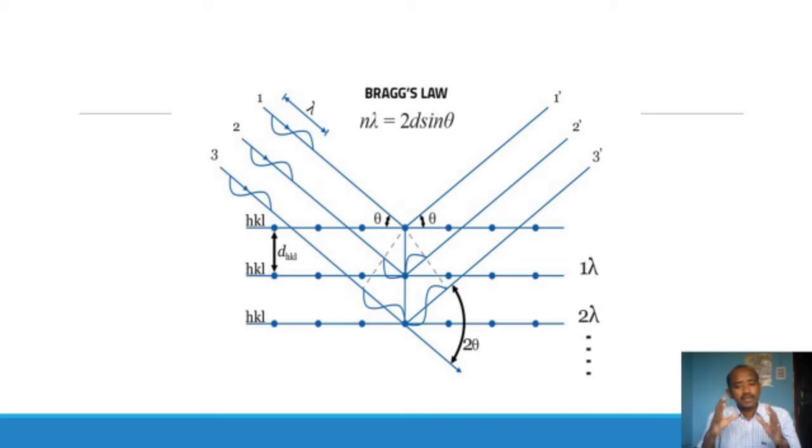The constructive and destructive interference forms a diffraction pattern, which is recorded on a photographic plate. It shows the maxima and minima peak values in a graph, and this can be analyzed to get the crystal structure.